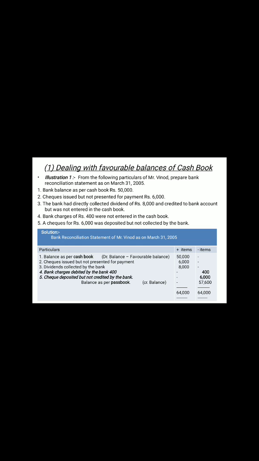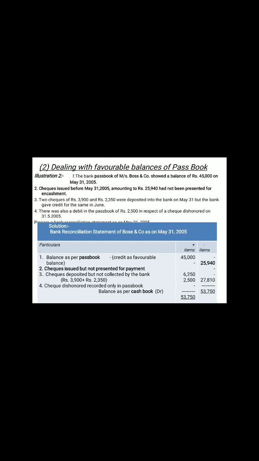In simple terms, first put the favorable balance into the plus side and then look at the bank in the case of the cash book. If the bank is increasing, increase the favorable balance. If the bank is reducing, reduce the favorable balance and put it to the next column.